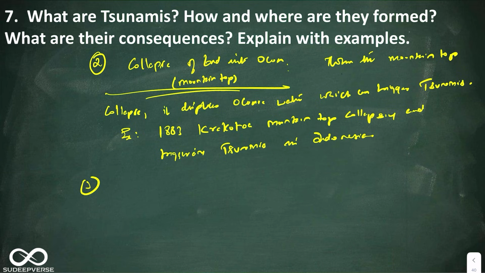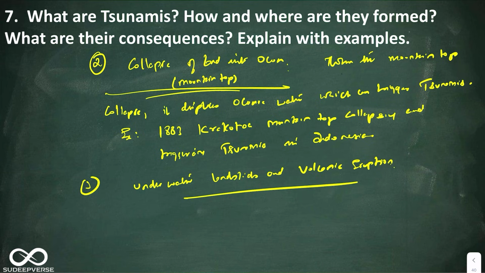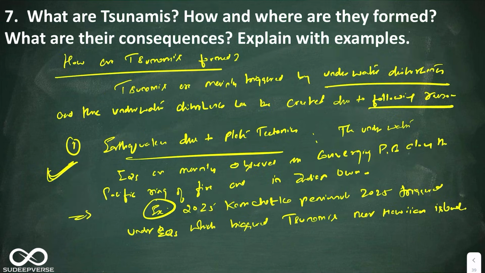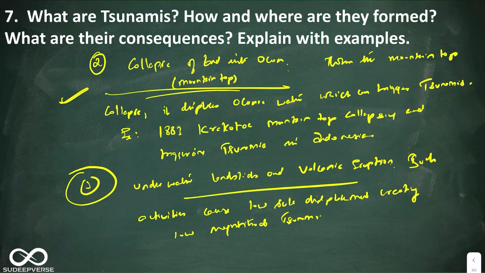Okay, the third one is underwater landslides and volcanic eruptions. Such activities cause low scale displacement, creating low magnitude tsunamis. So the third reason is not that significant. The most important reason why tsunamis happen is earthquakes due to plate tectonics. The second is collapse of mountaintop into oceans. Okay, so these are the three main reasons.